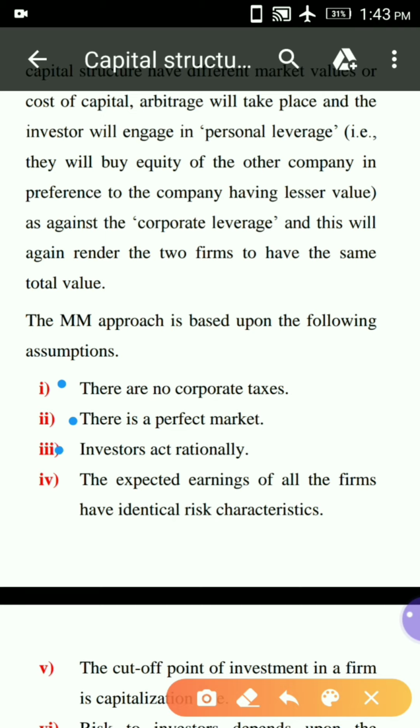Investors act rationally. That means investors can borrow without restrictions on the same terms on which a firm can borrow.